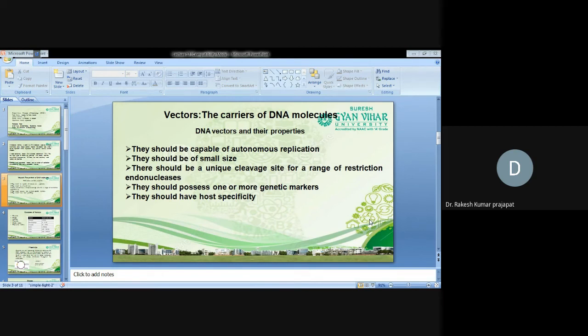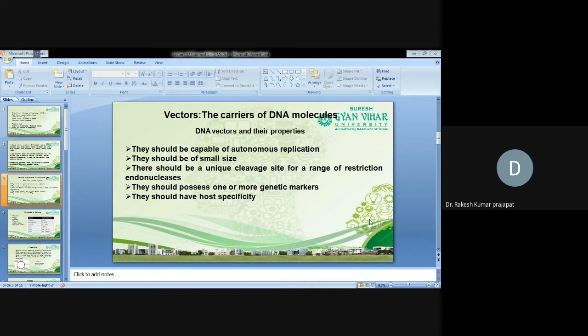Next, they should have a unique cleavage site for a range of restriction endonucleases. Every vector should have a unique, meaning single, recognition site for the different restriction enzymes, so we can use any restriction enzyme to insert our gene of interest in that vector.